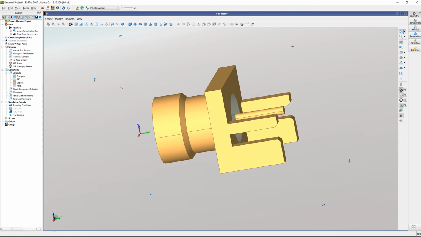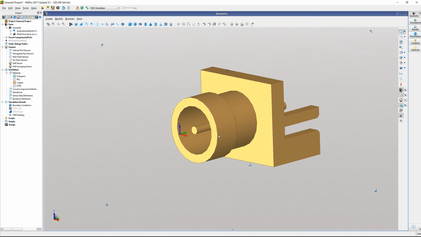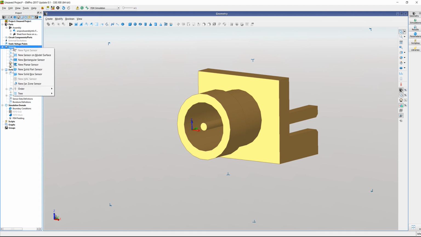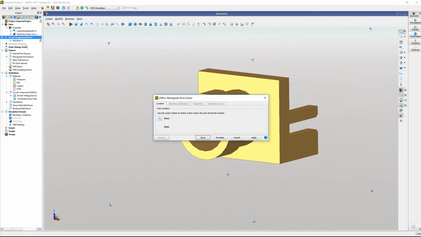The next step is to put a waveguide port right here where your signal comes in. And the way you do that is say new circuit component definition and define a port, and then right here, circuit element ports, new waveguide port.